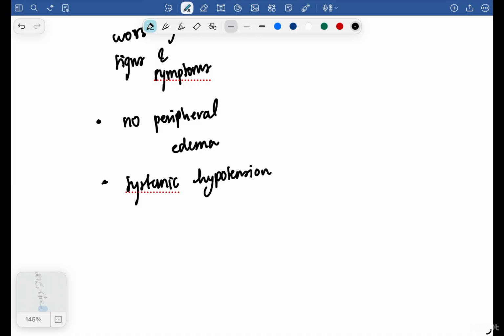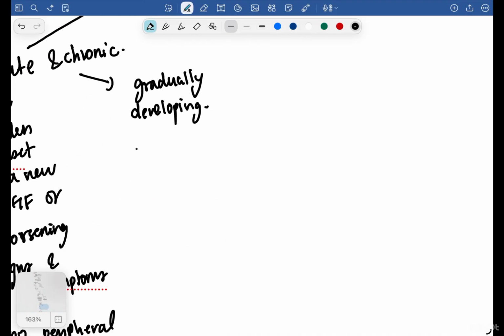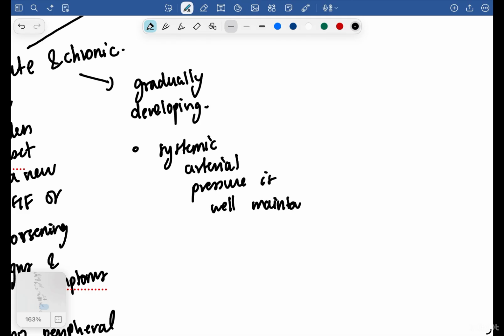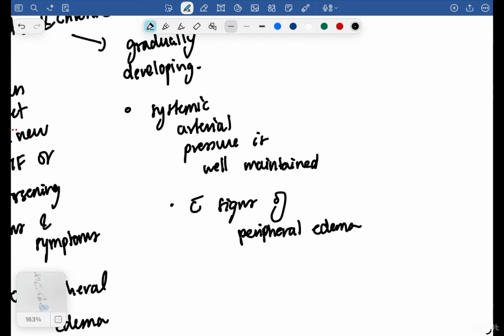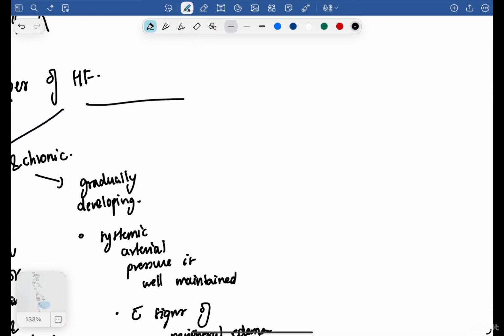Now one more thing, if you see here, gradually developing, the systemic arterial pressure is well maintained, but there will be signs of peripheral edema.